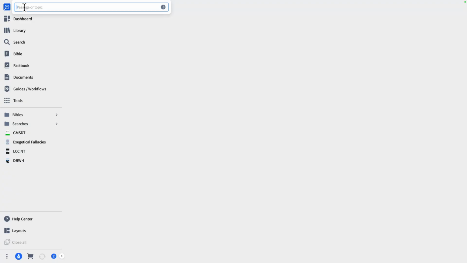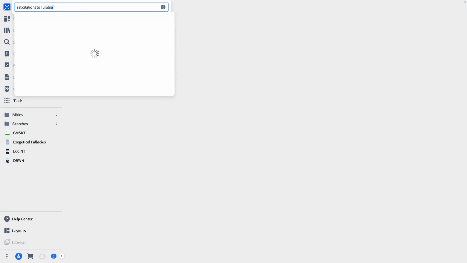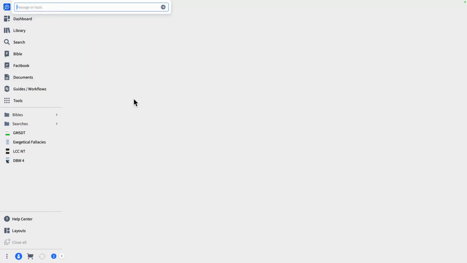So this is the command I'm going to give you: set citations to, and then you choose whatever style you want. Now, Logos is going to give you some of the more popular styles here, but I'm going to use that Turabian again. Okay, we're going to set it back to Turabian. So I just typed Turabian in here, and then right here is the one I want. So I'm going to choose that, and now it's set to Turabian. So now, again, when I copy and paste something, it's going to paste the footnote along with it, and then we'll be set up again when we want to do a bibliography.